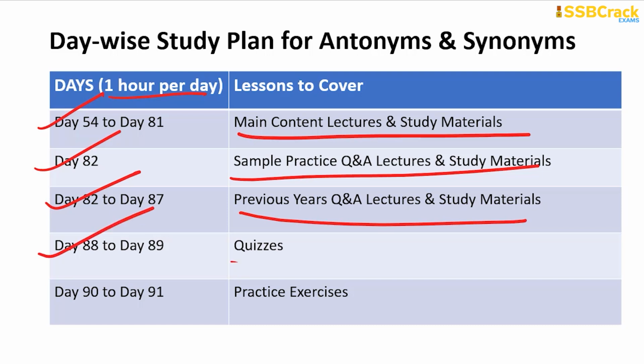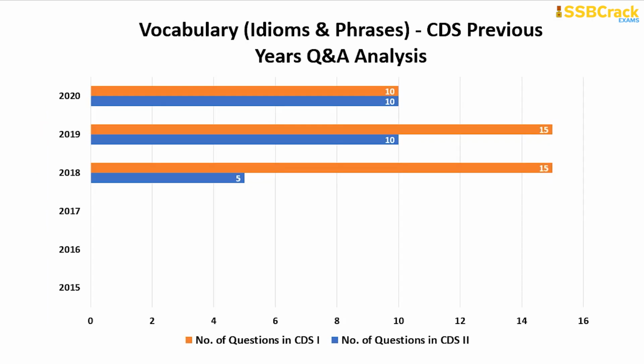Day 88 to 89, practice the quizzes of antonyms and synonyms, and from day 90 to day 91, practice all the questions for both topics, that is, practice exercises for both of them. The next topic is vocabulary, and that is idioms and phrases.